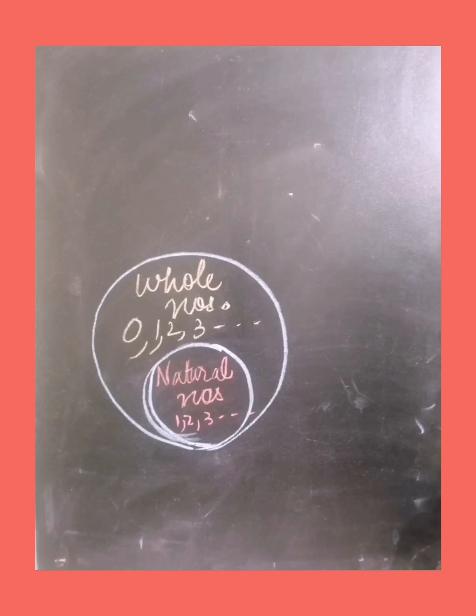Now we will talk about whole numbers. We have also learned this in our previous classes. In whole numbers we include 0 and all the natural numbers. So it will be like 0, 1, 2, 3, and so on to infinity. So I can say that all natural numbers are whole numbers, but all whole numbers are not natural numbers.